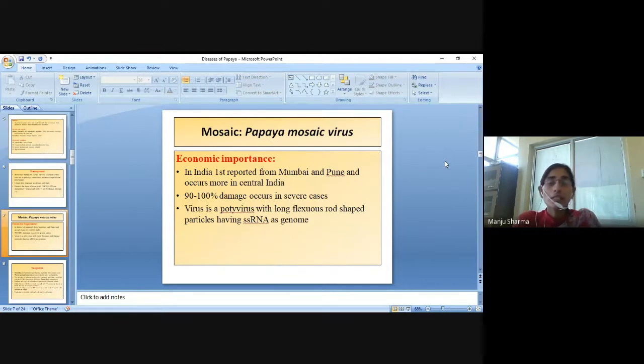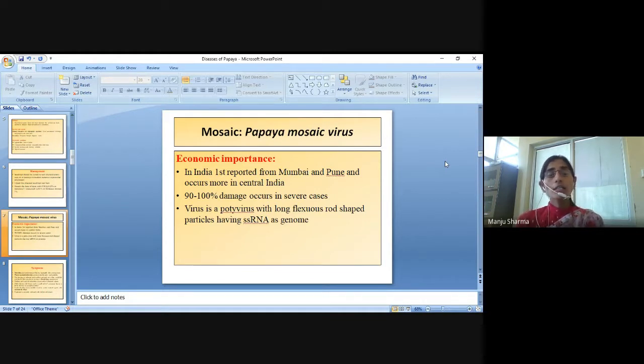Next disease is the mosaic disease, which is caused by the papaya mosaic virus. Economic importance: in India, it was first reported from Mumbai and Pune and occurs more in central India. 90 to 100% damage occurs in severe cases.